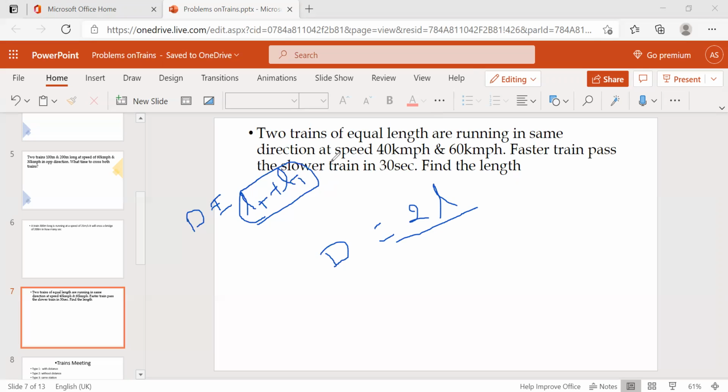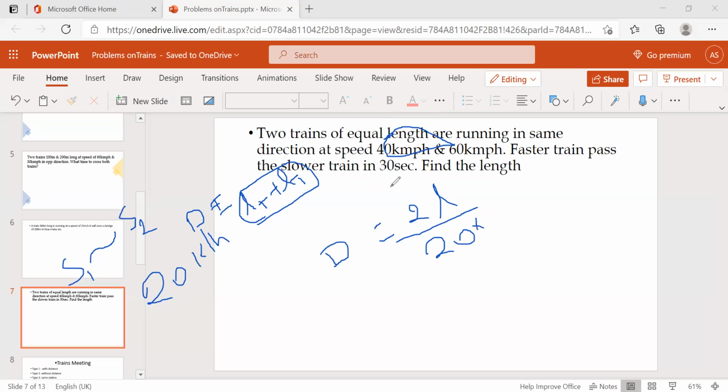And they gave the speeds here, in the same direction. Same direction means speeds will be a difference. We need to consider the difference of the speeds, speed 1 and speed 2. So now what's the difference here? 60 kilometer and 40 kilometer, so totally 20 kilometer per hour is the difference. Don't take minus 20, it's a difference I'm taking. So for these two, we have a 20 kilometer per hour difference.